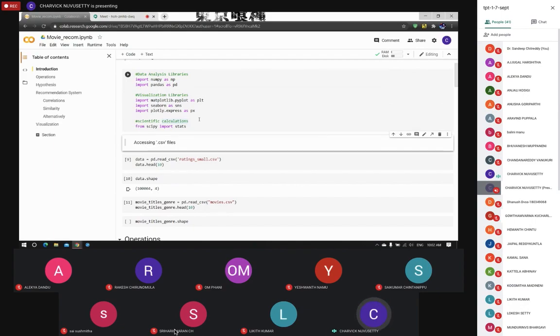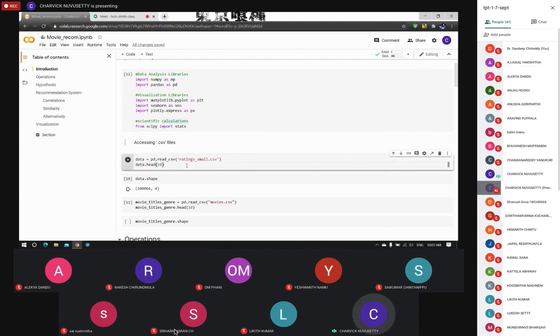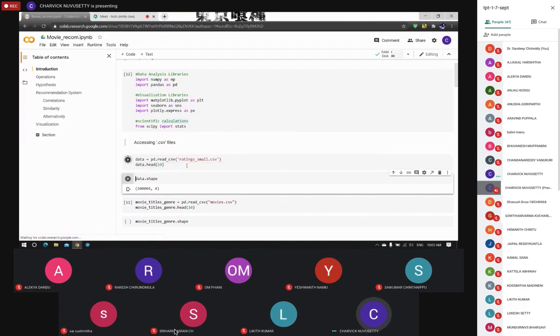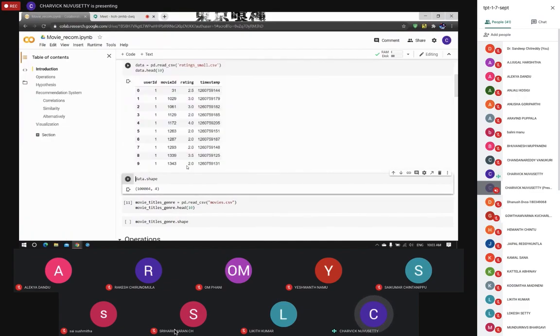The next step is to access our CSV file. For that we use the pandas.read_csv function to read our file called ratings.csv. I have pre-uploaded the ratings CSV file which we need for the project. In order to check whether the CSV file has been accessed properly, we are printing out the first 10 items from our dataset.